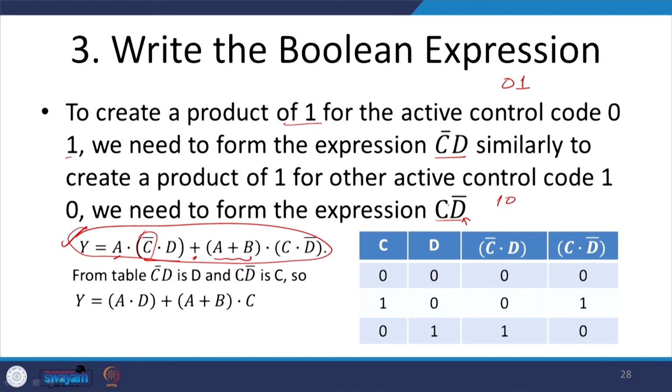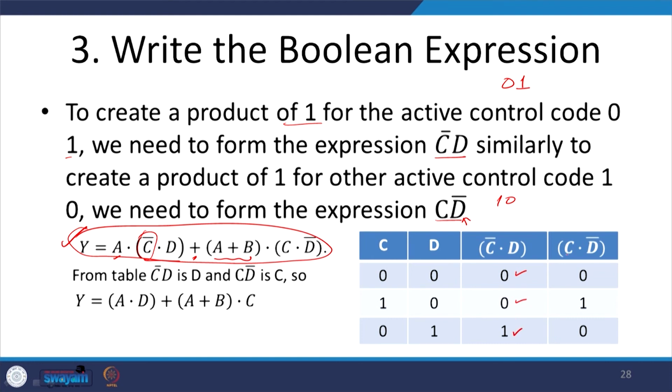So, from the table I can see here that if my C is say 0 1 0, okay, and say D is 0 0 1. So, what is my C invert D? C invert D is basically 0. If C is 1 and D is 0, then C invert D is again 0, and if C is 0 and D is 1, then C invert D is 1.